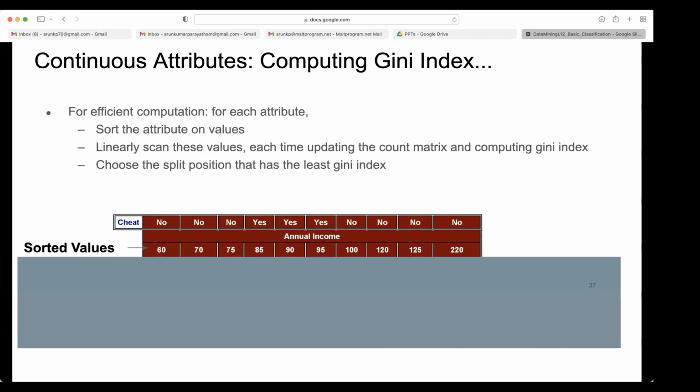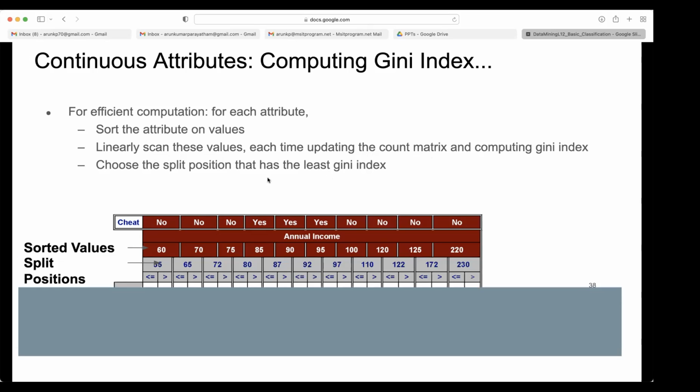Okay, here the splitting is given. So for efficient computation, for each attribute, sort the attribute on values first. So we sorted here, then we got 60, 70, 75 like that. Then classes are given above. So here below 85, immediately you can count how many are left and how many right. You don't need to go each time. So sort the attribute on values, linearly scan these values, each time updating the count matrix and computing the Gini index. Choose the split position that has the least Gini index.